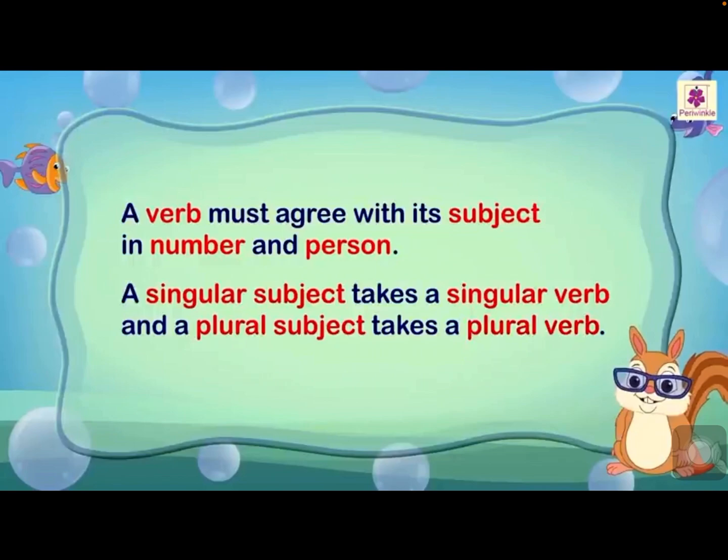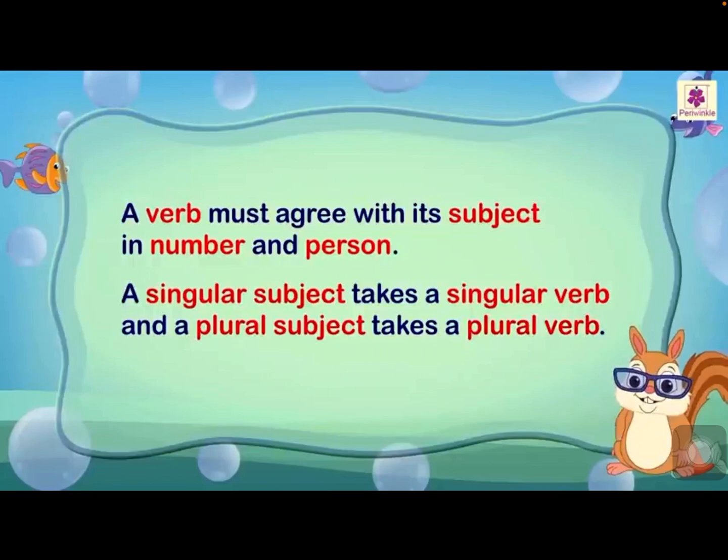What is meant by subject? Subject is also a noun. Then what is the difference between subject and object? Doer of the action is known as subject. Receiver of the action is known as object. So we are going to learn today if the subject is singular, which kind of verb has to be used. If the subject is plural, which kind of verb has to be used. Why it should be used like that only. About that we are going to learn in a detailed way.